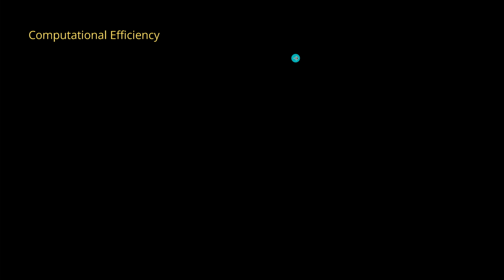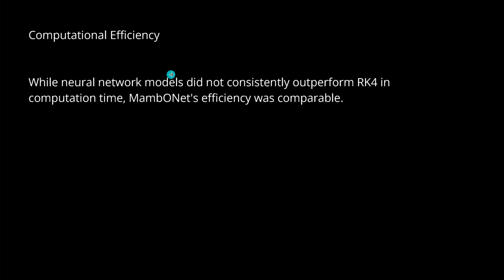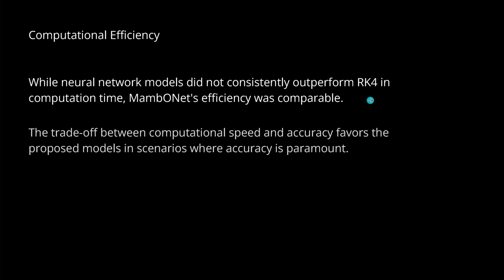And computational efficiency, this is interesting here. While the neural network models did not consistently outperform Runge-Kutta 4 in the computation time, the MambONet's efficiency was comparable. So now this shows you, okay, we're just at the beginning. This is just the second step maybe here in developing new AI models, because our classical models to solve differential equation, RK4 for example, are still competitive, especially if you look here at the time invested. But it seems that MambONet has the edge if you evaluate here the accuracy.